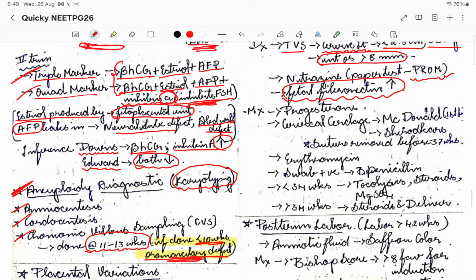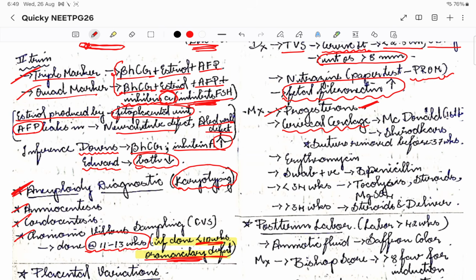So how will we manage it? Basically with progesterone. I told you, right? Progesterone is a pro-pregnancy hormone, which will help the pregnancy to move on. So if the progesterone is decreased, it will lead to labor. So that is why we'll give progesterone artificially. Then we'll do something known as cervical cerclage, a cerclage to prevent the internal os from opening. So that will help the pregnancy to continue a little.